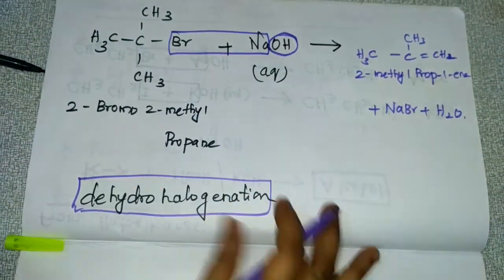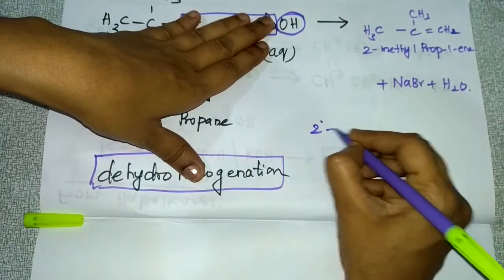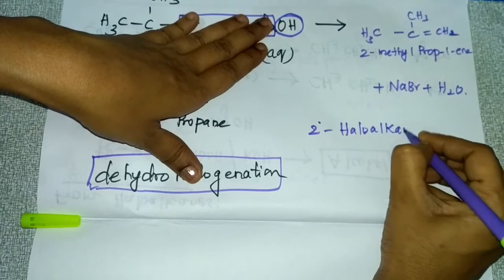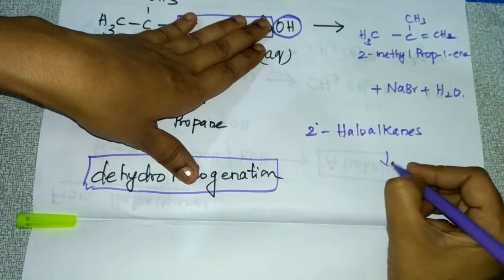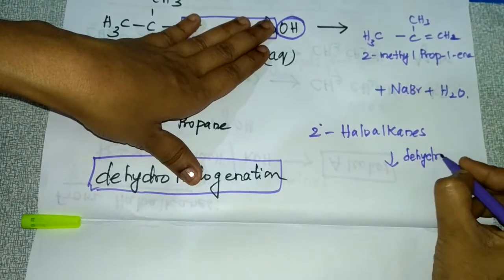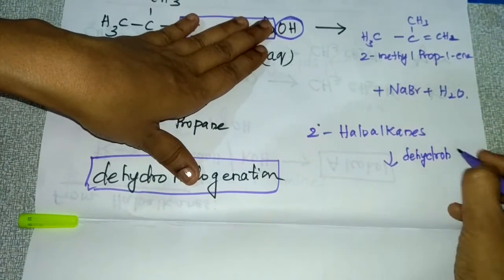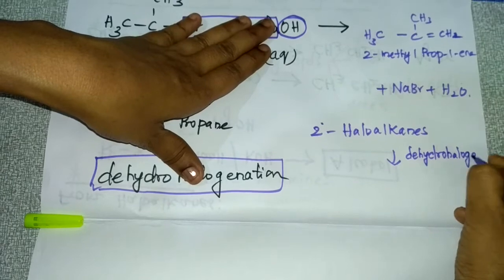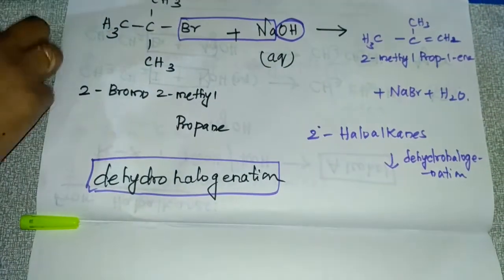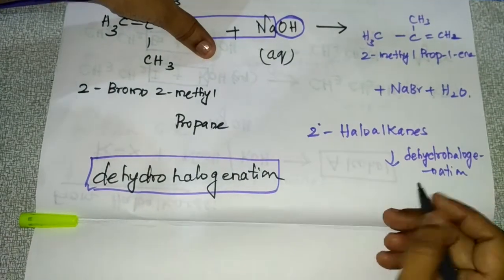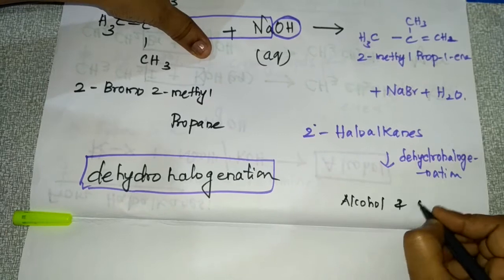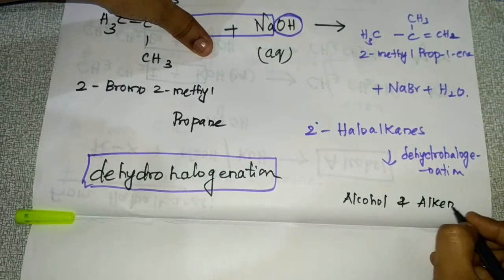If secondary haloalkanes, this also will undergo dehydrohalogenation, but you will get two products. One is alcohol and another one is alkene.